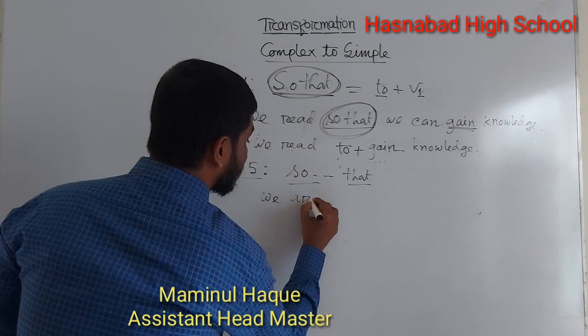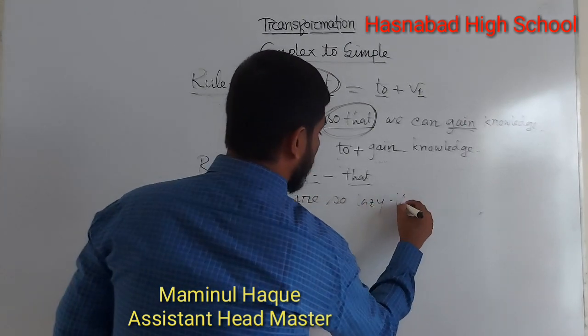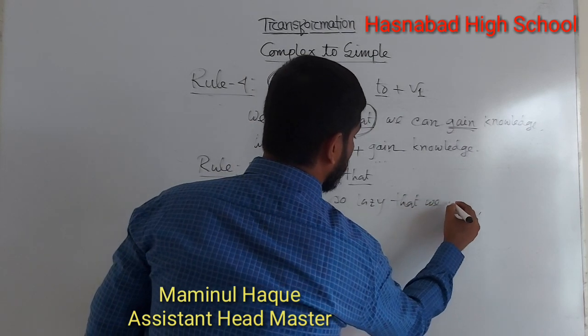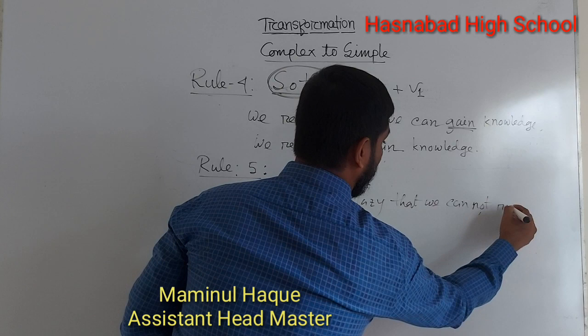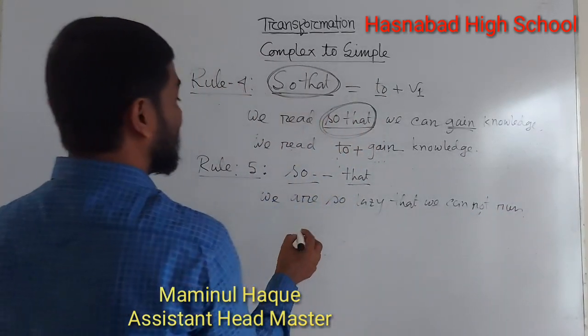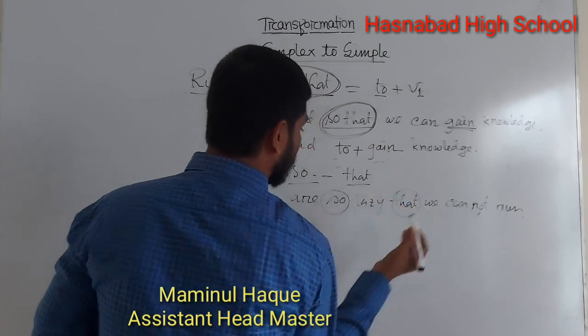We are so lazy that we cannot run. So here the main characteristic of the sentence is so, and then that.